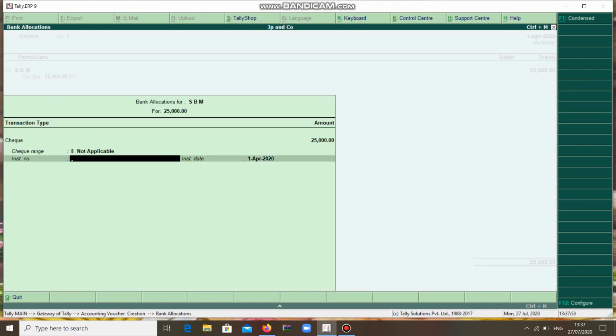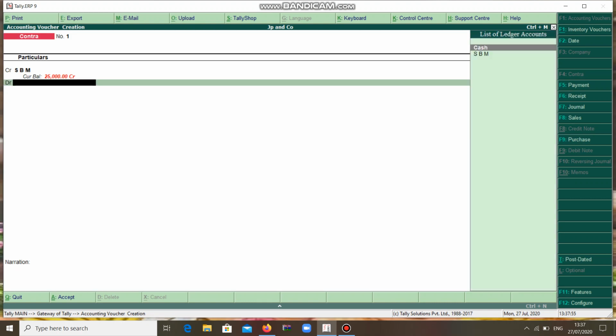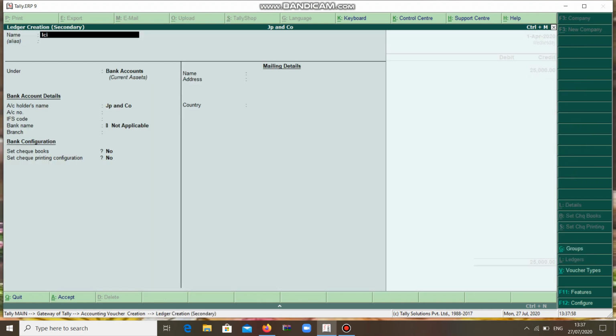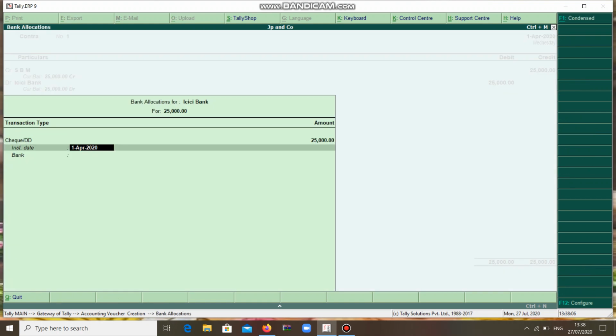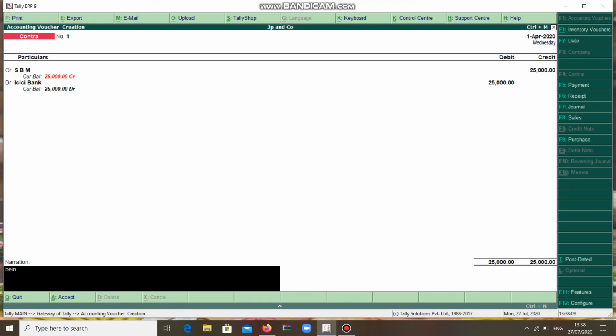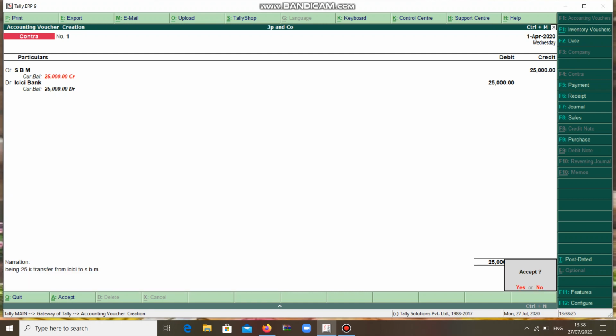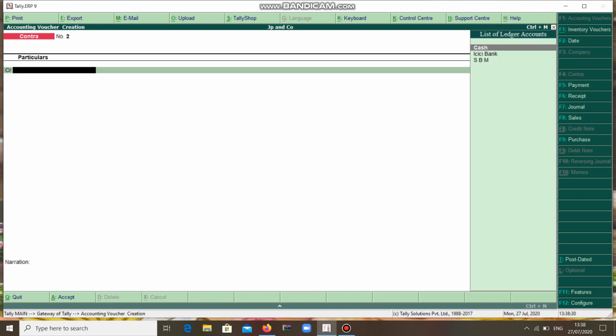25,000. Instrument number is nothing but the cheque number. ICICI bank under bank account. Being 25K transfer from ICICI to SBM. ICICI to SBM means a 25,000 amount transferred from ICICI to SBM. It is nothing but an interbank transfer. This is for one type of situation.